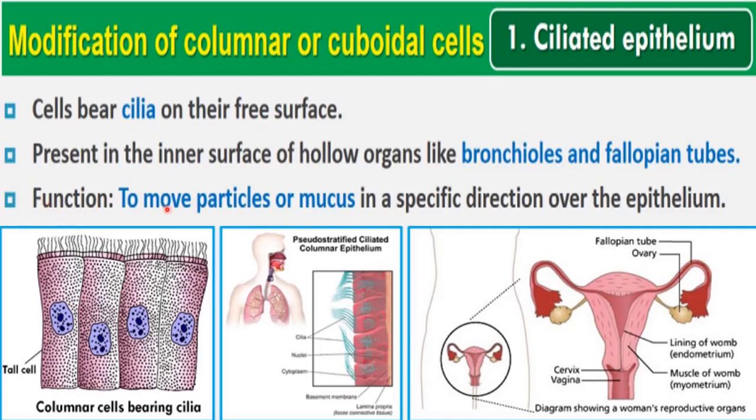Now let's see what is the function of ciliated epithelium: to move particles. Particles like I told you here, like the egg or ova. So these are helping in moving or transporting that particle, ova. It helps to move particles or mucus, like in the case of bronchioles, where mucus is transported in our respiratory system. So to move particles or mucus in a specific direction over the epithelium, that is the function of ciliated epithelium.